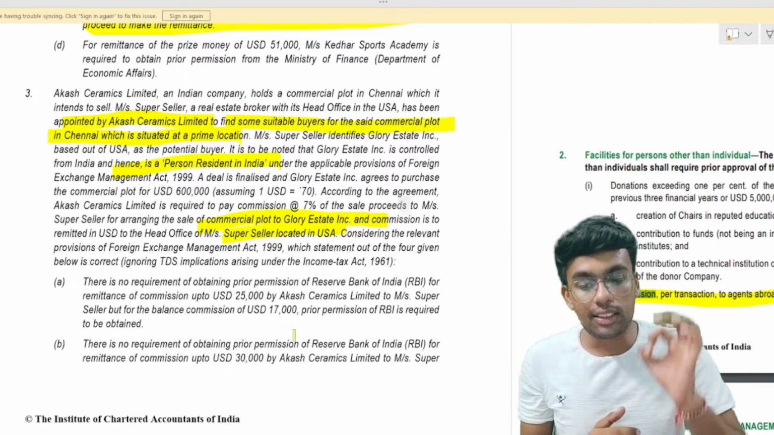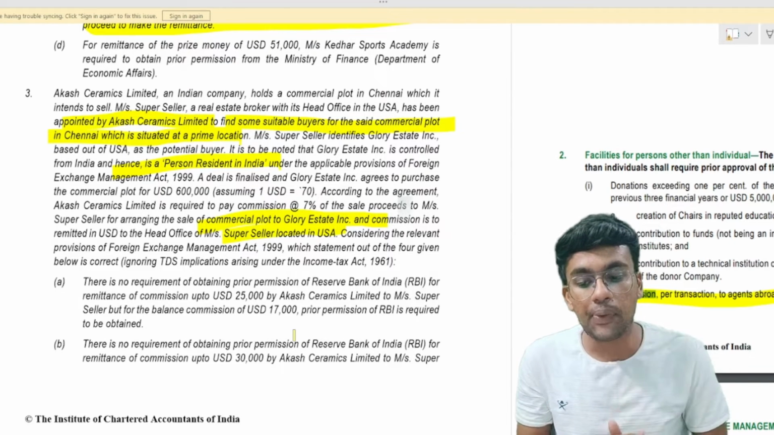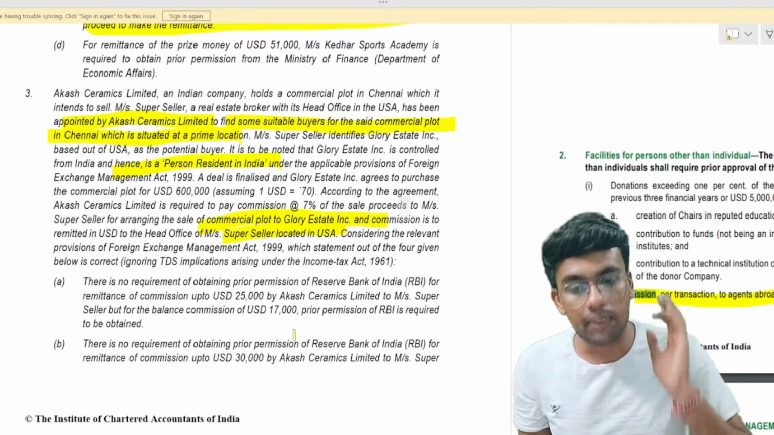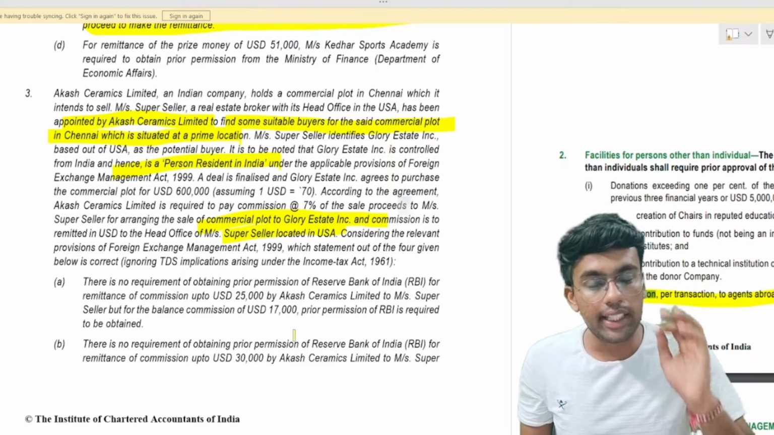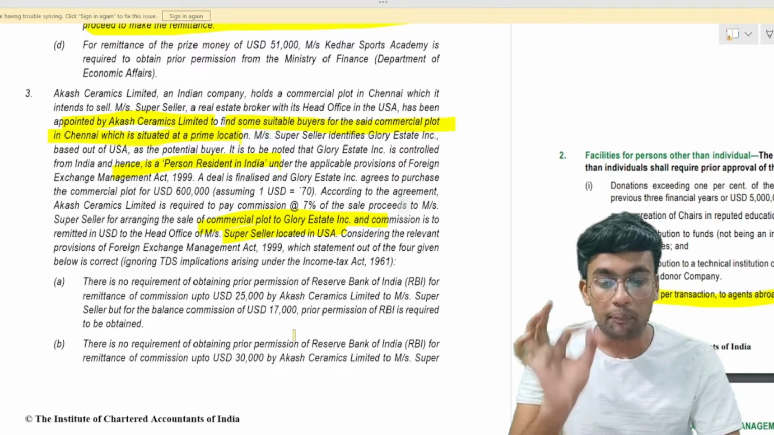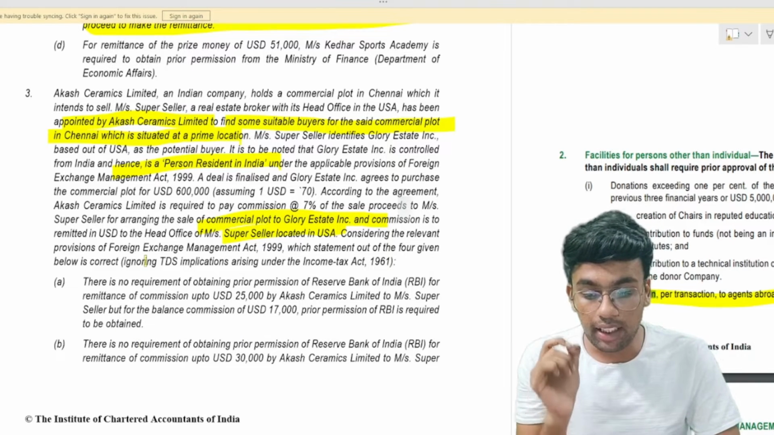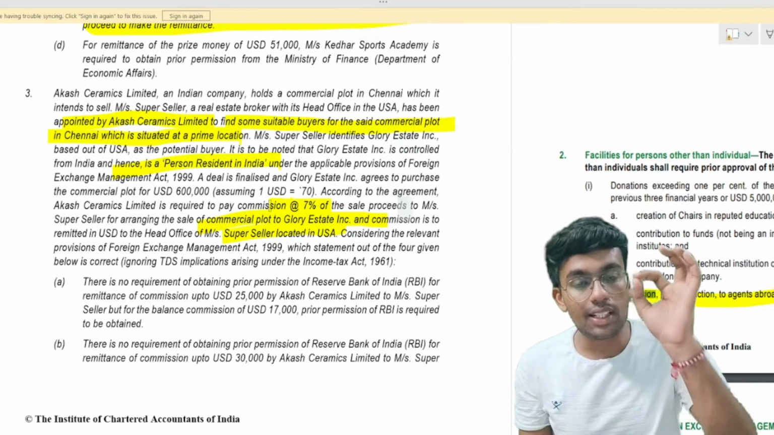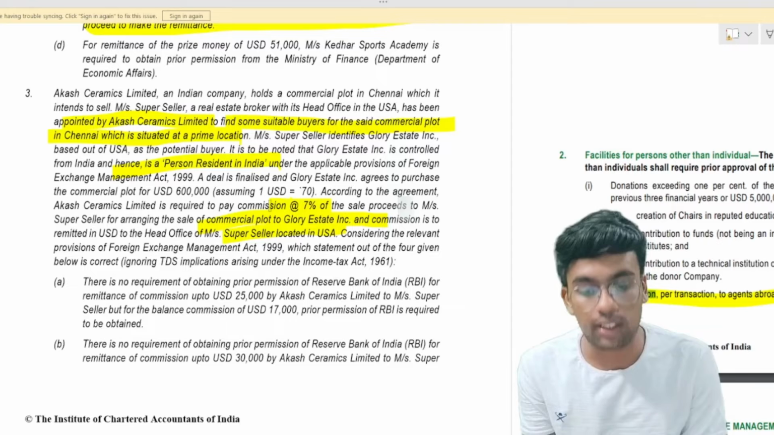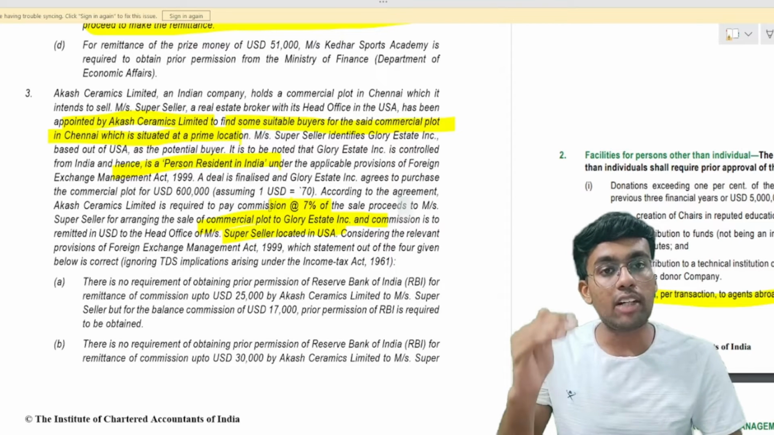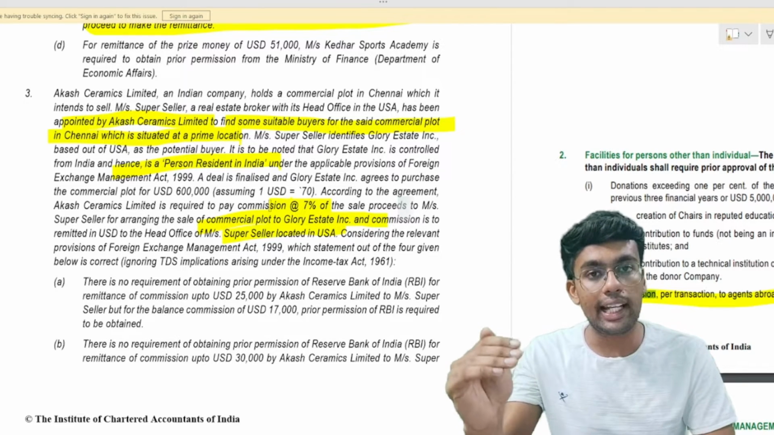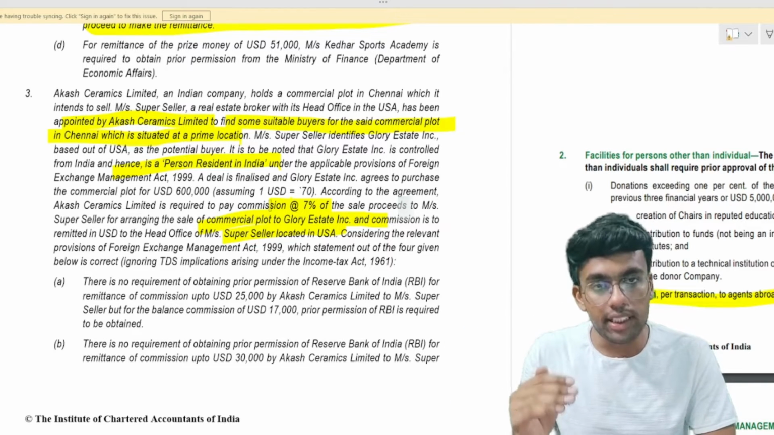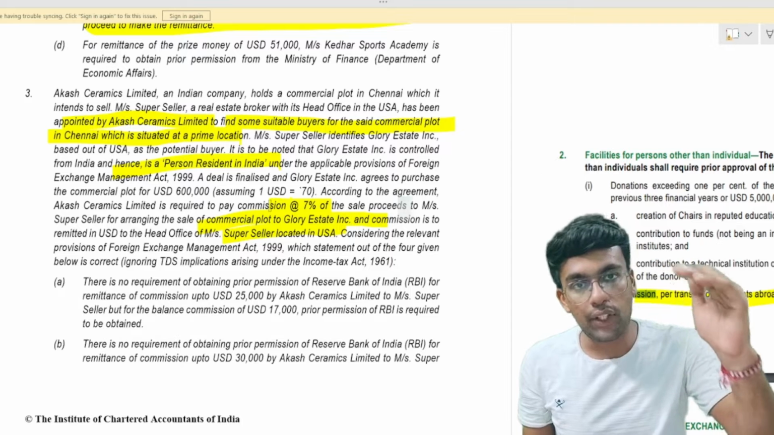Now, if you see $6 lakh cost, 5% would be how much? 5% of $6 lakh would be $3,000. $3,000 multiplied by $70. So you will get a certain amount. That amount, or they are making a commission of 7%. 7% of $6 lakh is $42,000. So whichever is higher. So we will take $42,000 being the higher amount, 5% of the commission amount or 7% of the sale proceeds, whichever is higher. So we are taking the higher amount, $42,000.